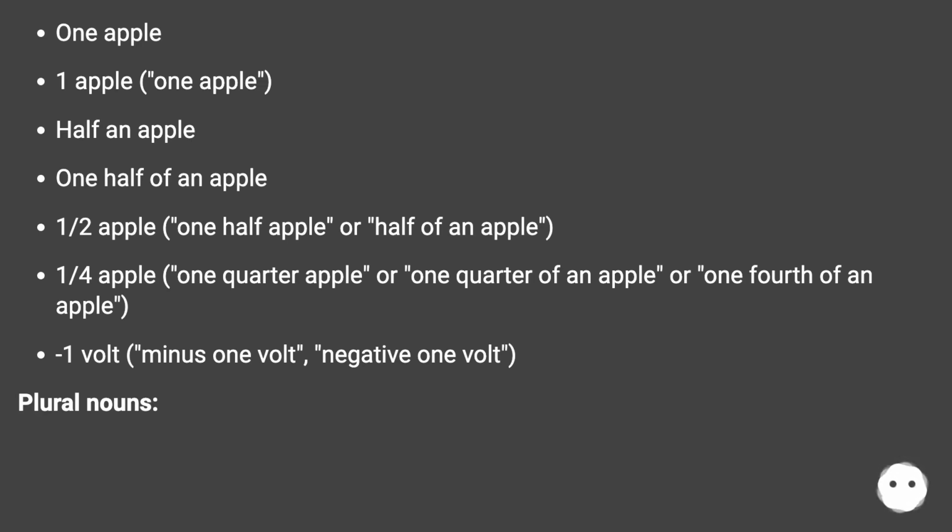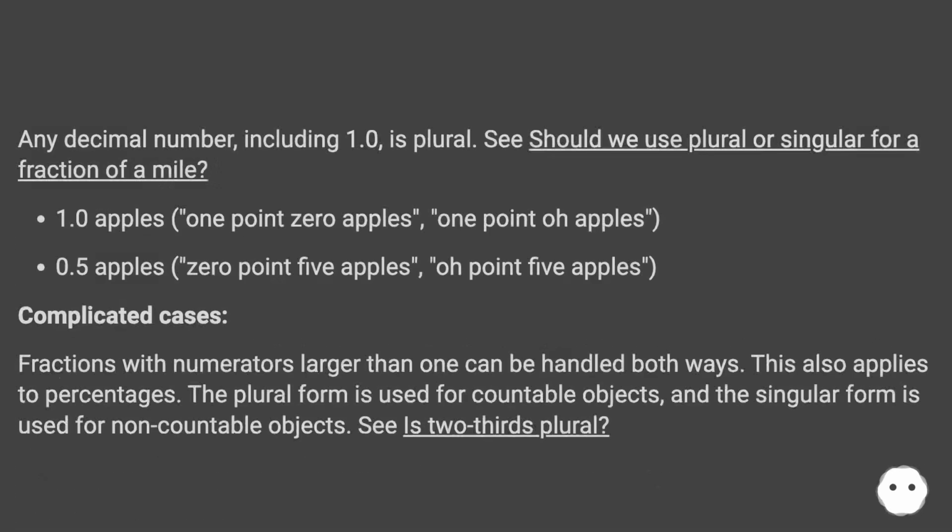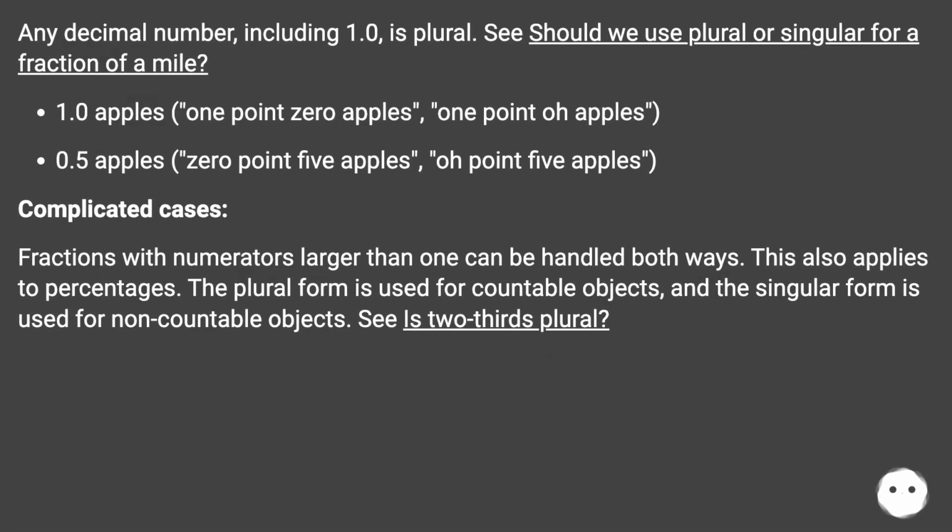Plural nouns. Any decimal number, including 1.0, is plural. See, should we use plural or singular for a fraction of a mile? 1.0 apples. 0.5 apples.